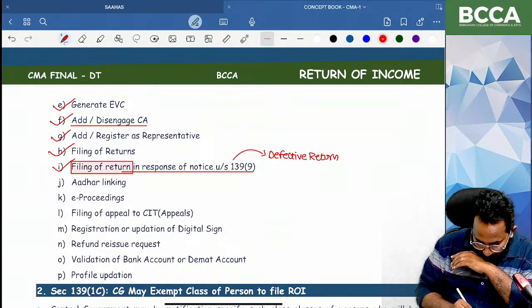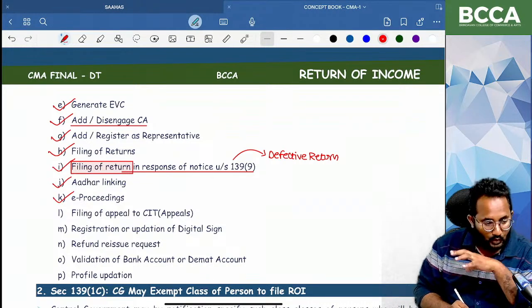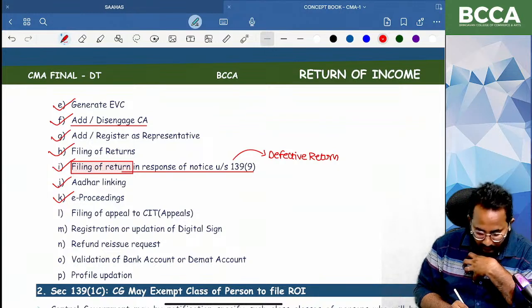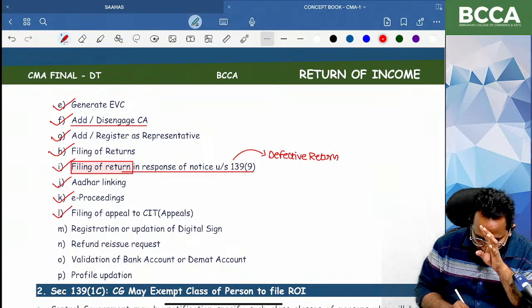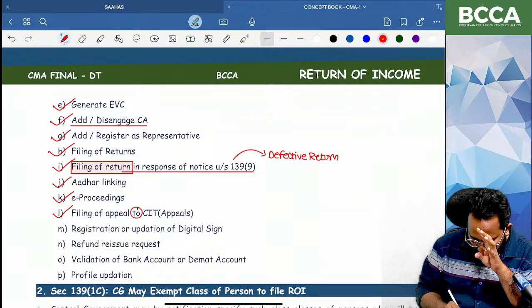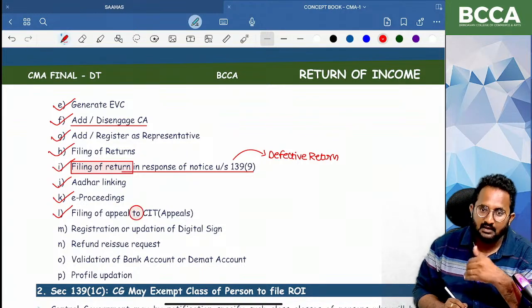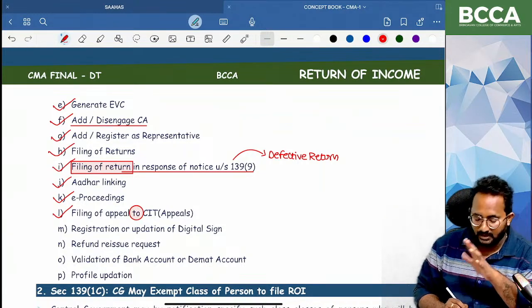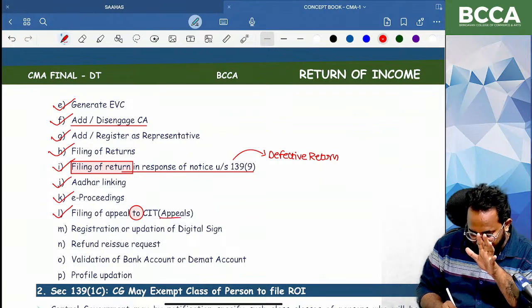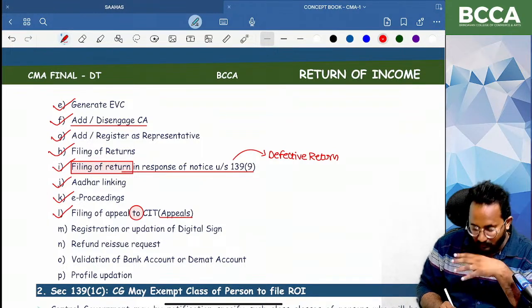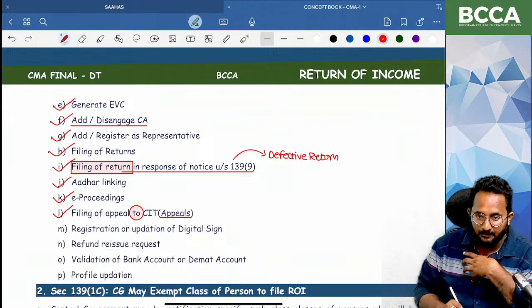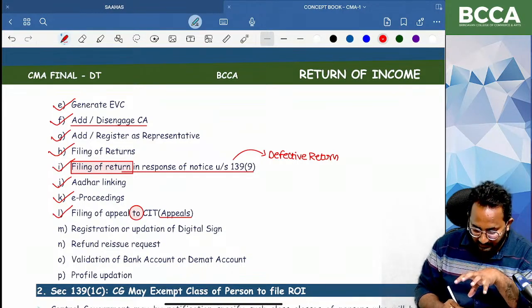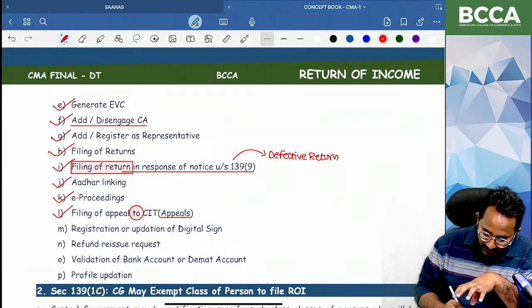Next, you can do Aadhaar linking and e-proceedings. If any notices are received, you can give the reply on the e-filing website. And if you want to make an appeal with the higher authorities, Commissioner of Income Tax, ITAT, High Court, Supreme Court, all the appellate authorities are there. If any AO order is not agreed to by the assessee, he can make an appeal with the higher authorities. Those appeals can also be filed using the e-filing portal.